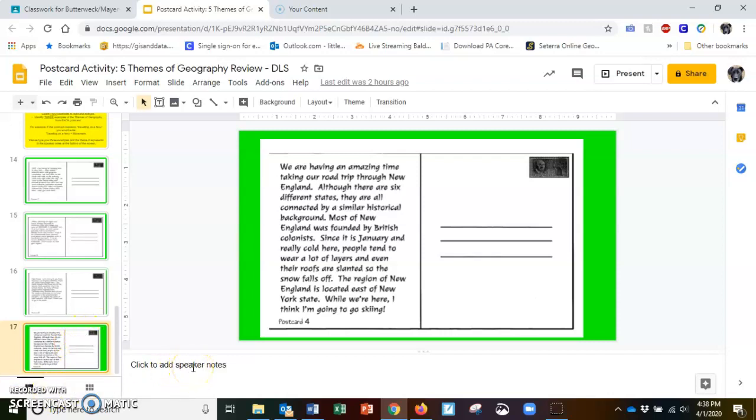That is it. So pick 2 of the 4 postcards and write your 3 examples of any of the 5 themes right in the speaker notes.